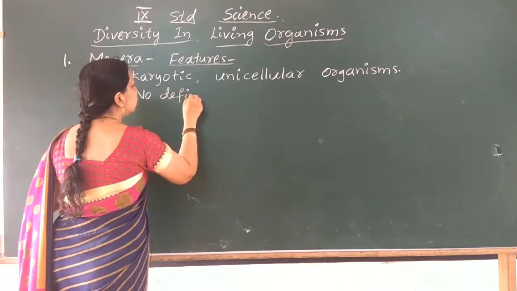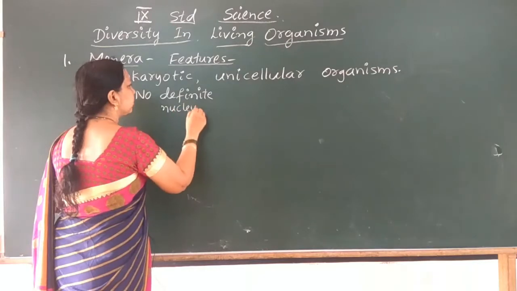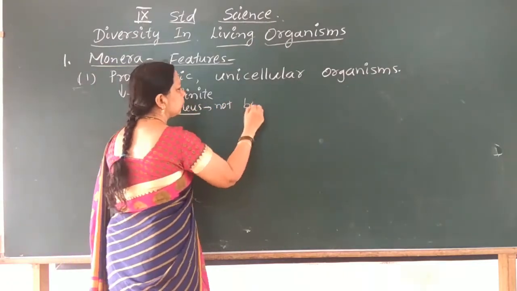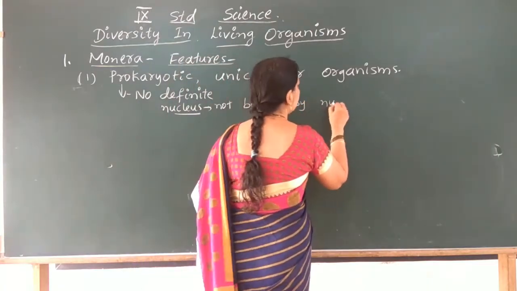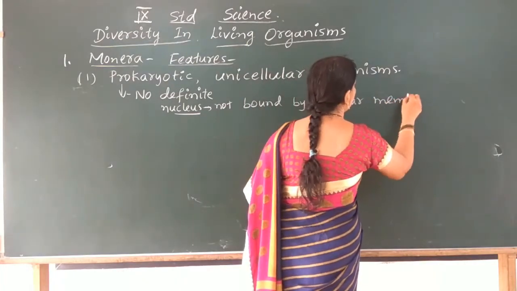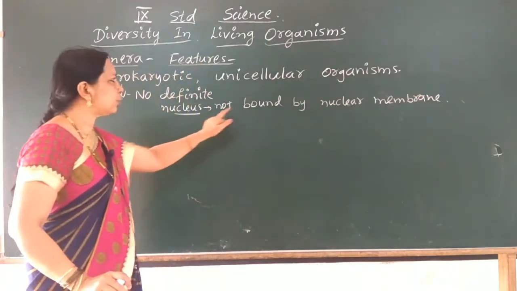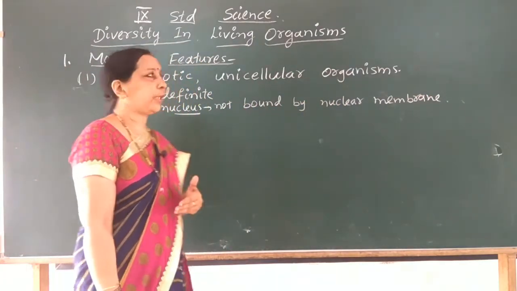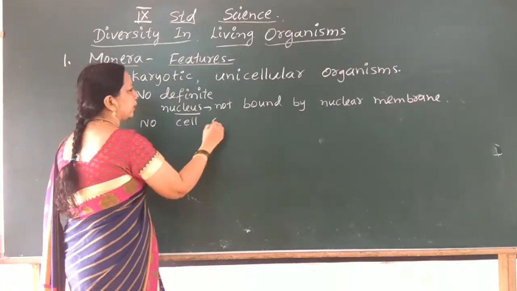Means it is not bound by a nuclear membrane. Naked DNA, what we call. The nucleus is not bound by a nuclear membrane. Means there is no definite nucleus and no cell organelles.